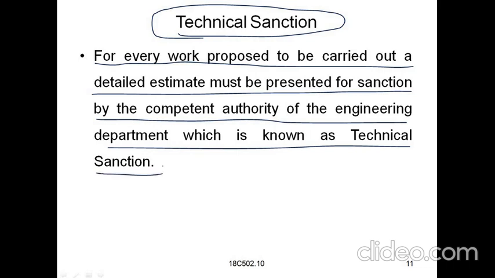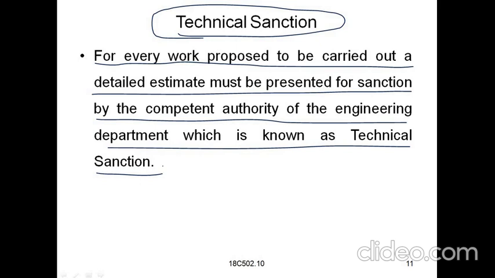So what he is saying here is, whatever the work is, whether construction work, site work, or any other purpose regarding our civil engineering works, whatever proposed work has to be carried out, we need a detailed estimate of how much quantity and how much amount it will take, prepared in the data sheet. We call it a detailed estimate or approximate estimate sheet. Here we are saying detailed estimate. The detailed estimate should be prepared and given for approval by the competent authority in the engineering department. That is known as technical sanction.